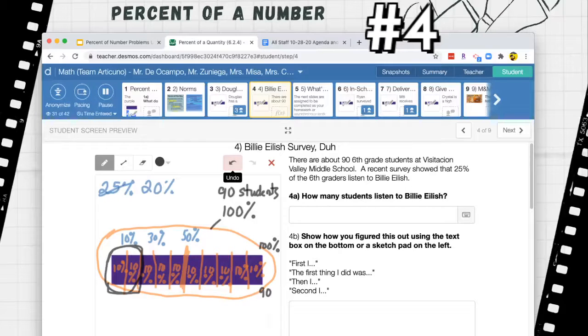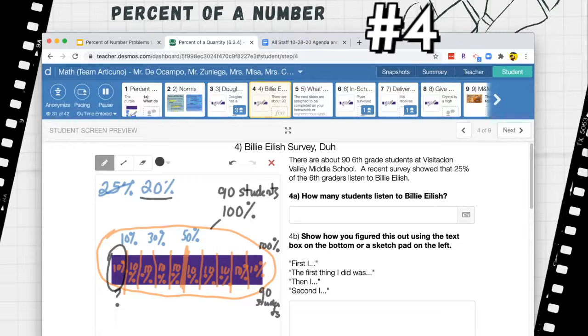But before we get to 20%, the 10% could help us out. Okay. So how can we figure out what the 10% is? In other words, if this entire picture represents 90 students, then how many students go here? How many students represents 10%? Okay, how are we going to do all that? How are we going to figure this out?